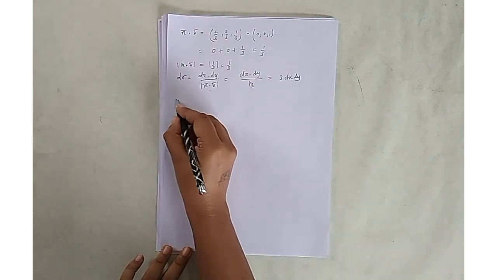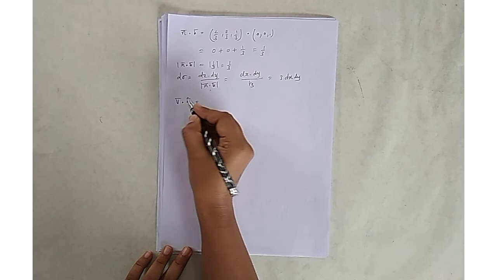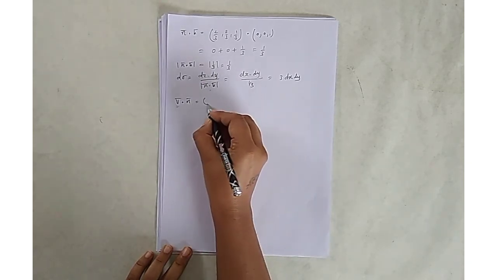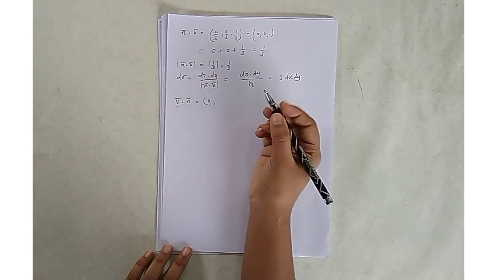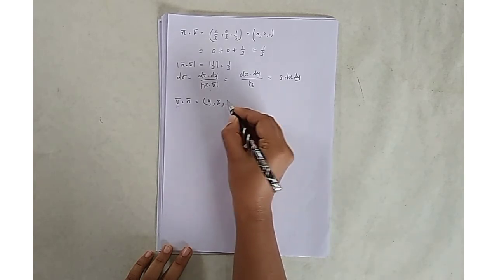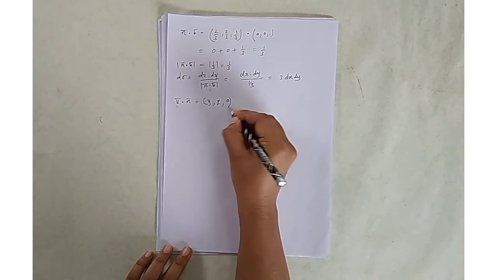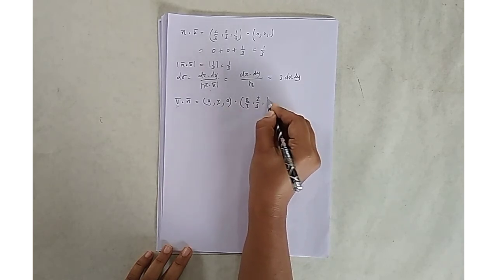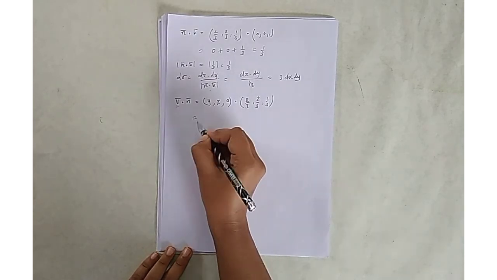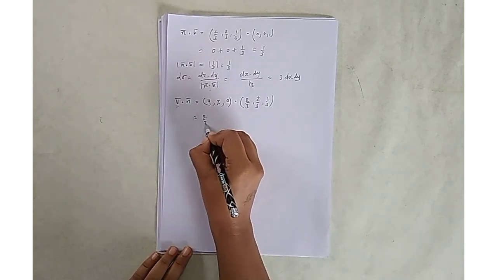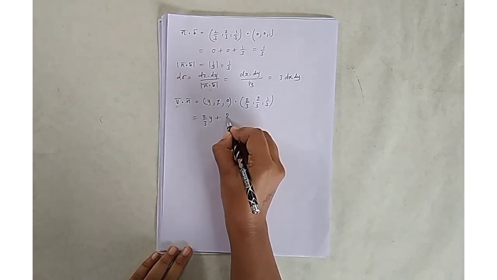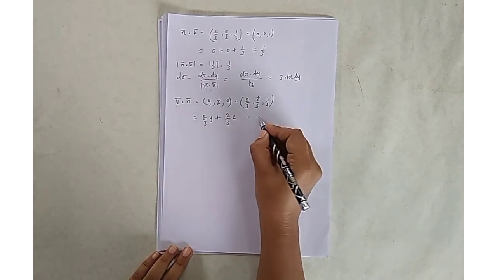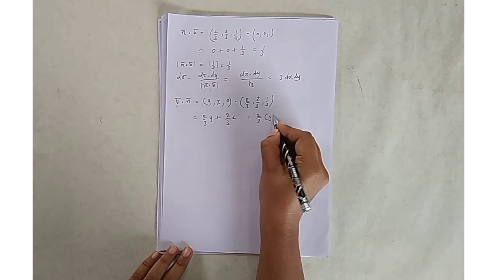Next we have to find v bar dot n bar. So put the value of v bar. V bar is given as (y, z, 0), dot n bar, and n bar is (2 by 3, 2 by 3, 1 by 3). Simplifying this, we get 2 by 3 y plus 2 by 3 z. Taking 2 by 3 common gives 2 by 3 times (y plus z).